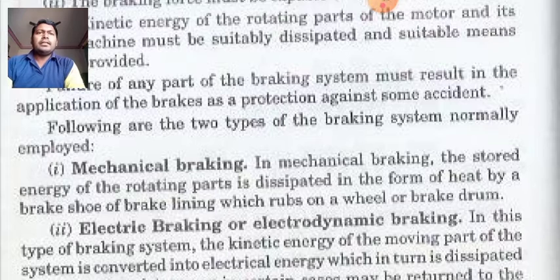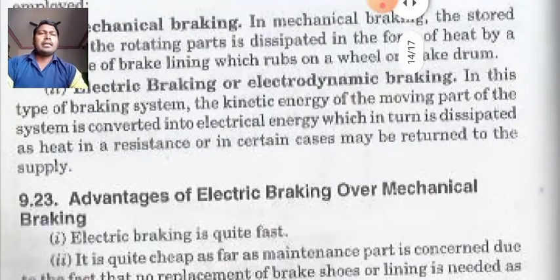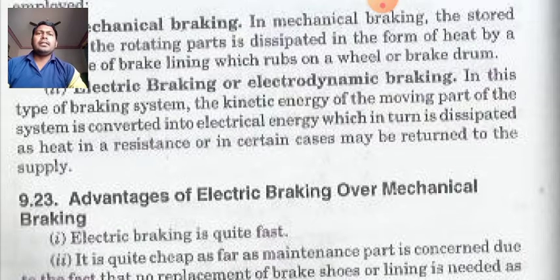In electrical braking or electrodynamic braking, the kinetic energy of the moving part of the system is converted into electrical energy, which in turn is dissipated as heat in a resistance, or in certain cases may be returned to the supply.